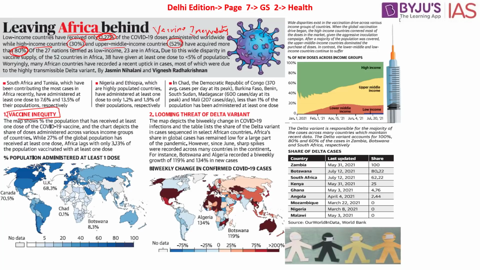So basically, what we have to understand is that there is vaccine inequality. There is also vaccine nationalism as well, where countries are manufacturing and producing these vaccines only for their people first, and later, if there is an excess of the vaccines, only then it is exported to other countries. That is the basic concept of vaccine nationalism. We have discussed them in the past as well. So for this article, all that you have to remember is just a few statistics which can act as fodder for your mains answer writing. Now let's look into the next article.